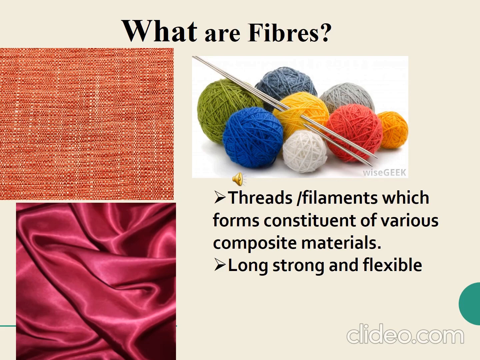So the thread-like structure constitutes various composite materials. What sort of material is it when we talk about wool? It is also made of thread-like fibers. Silk is also made of thread-like fibers. If you look at the silk cloth, you can see the threads are woven together to make the clothes.